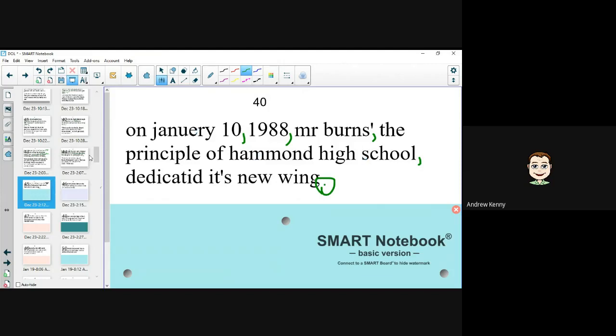Okay, so let's continue. Now let's capitalize the word on. Good. Obviously, we capitalize January. It's a month. Now we capitalize on because it's the beginning of our sentence. Now notice January. What's wrong with it? That is correct. It is misspelled. It's January, not Janary. So we put the U there. 10th, 1988. Mr. Burns, the principal of Hammond High School.